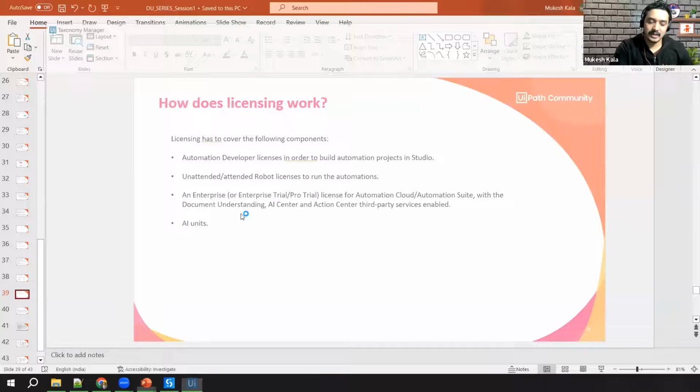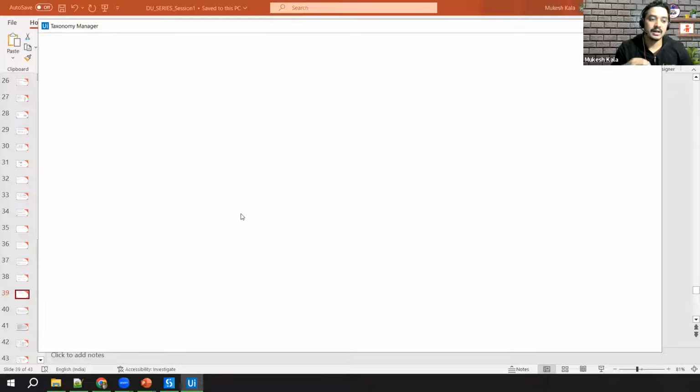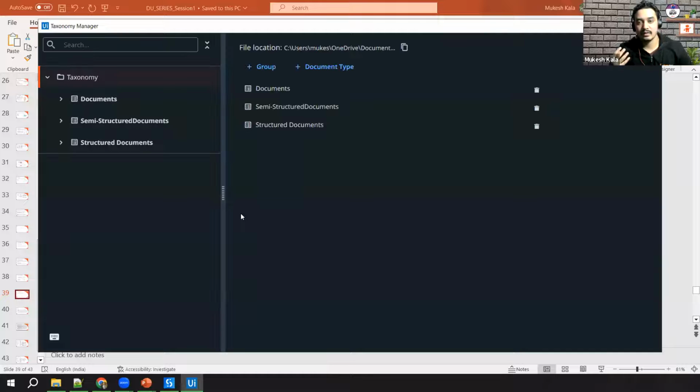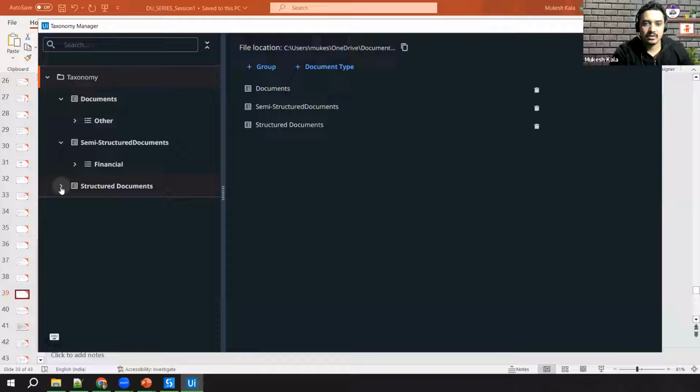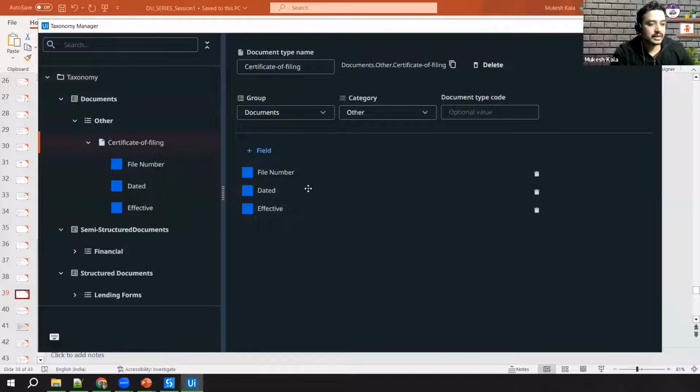Same Taxonomy Manager where you have to define what kind of documents I have and what data I have to extract. If I am using a template, by default UiPath gives me some kinds of documents here, semi-structured, structured. Some of the documents it has already defined. So this is how the taxonomy looks, right? You just have to define what kind of fields you want to get. If I want to add more fields, I just click on this plus button, add more fields, and that will be added to my taxonomy.